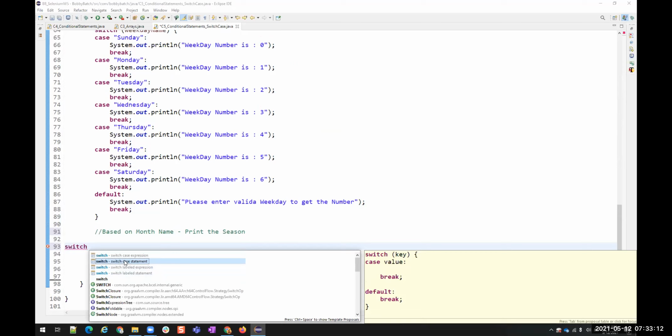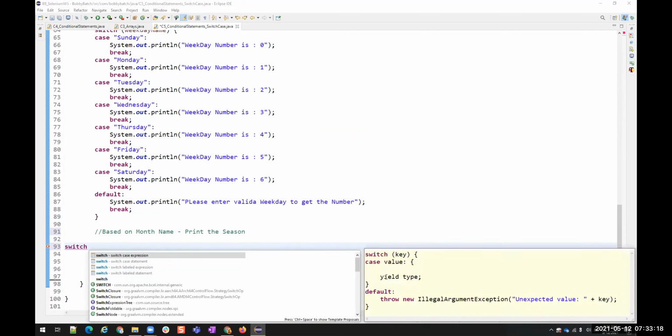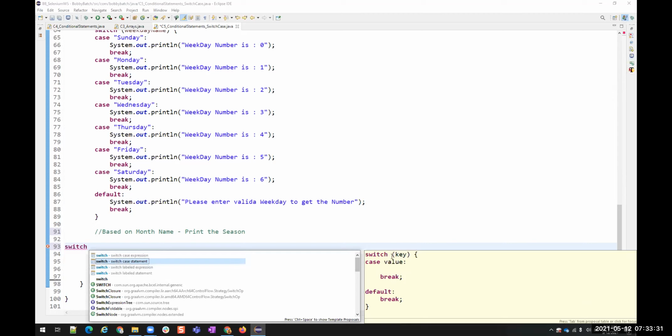Recently, they added one more thing called switch case expression, where we are not going to use the break, but we are going to use yield, which is almost equivalent to break. Just a change in the switch case value, how we are going to use it. This is enough for us.